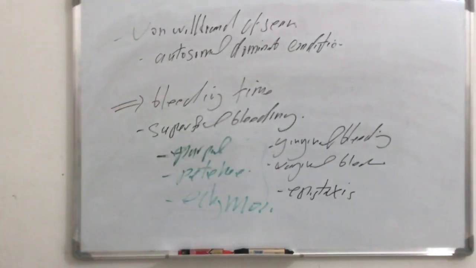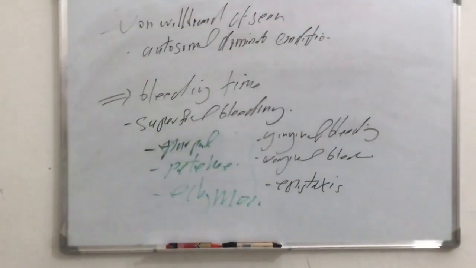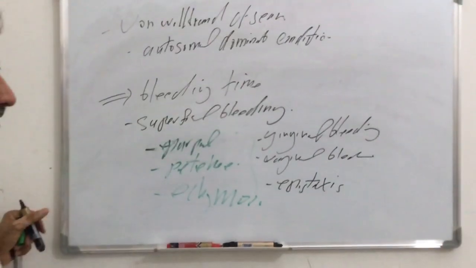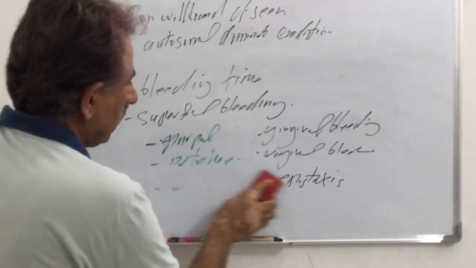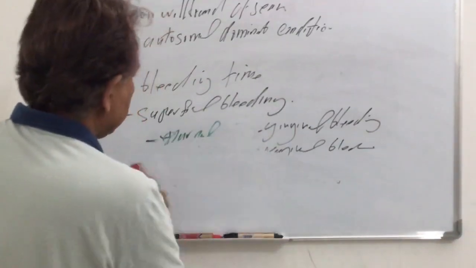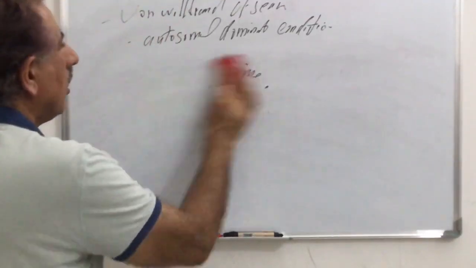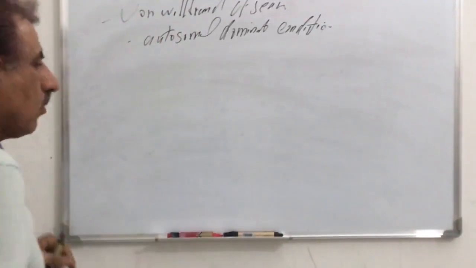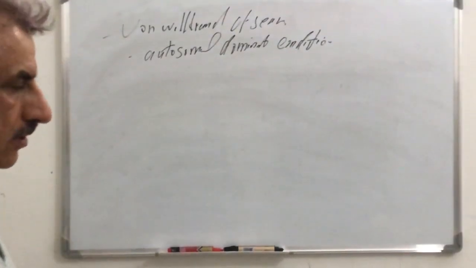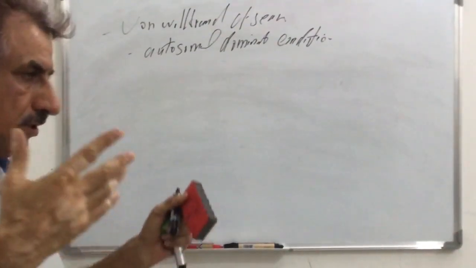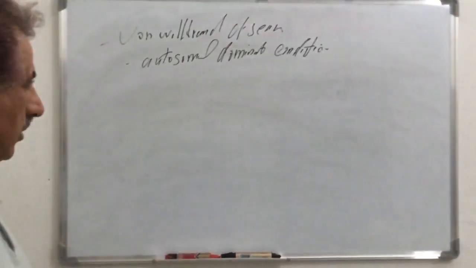All these manifest as superficial bleeding, mostly due to a defect in the primary hemostasis, and it is mostly due to platelet defect. The most common congenital platelet defect is von Willebrand disease. It is autosomal dominant, and the defect is in step 1, the attachment of glycoprotein 1b to von Willebrand factor, which is defective either in quantity or in quality.